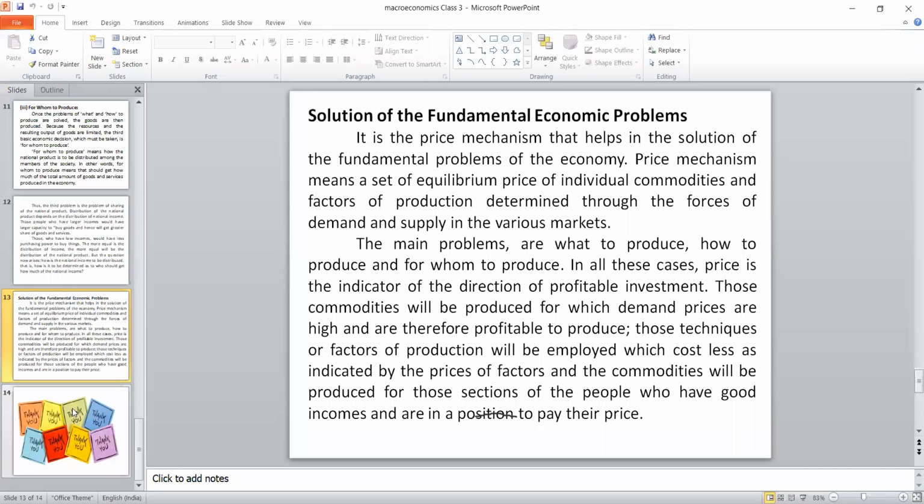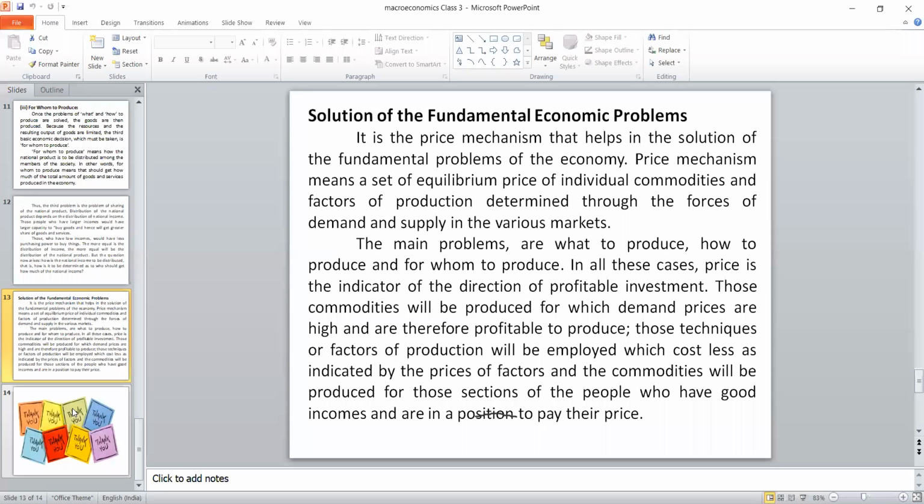The easiest solution, and the one all people prefer, is called the price mechanism. This price mechanism will set the equilibrium price for individual commodities. It may be a factor market or a local market, whichever it is. That particular price mechanism will give a solution for all three problems. Why? Because it concentrates on both demand and supply, because the price is related to both the demand side and the supply side of the product.